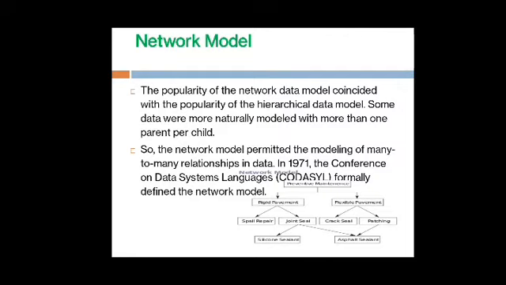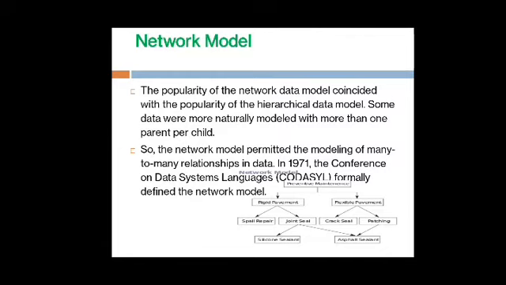So according to different needs, a network data model is used in different kinds of DBMSs, because in this, data are naturally modeled with more than one parent per child.